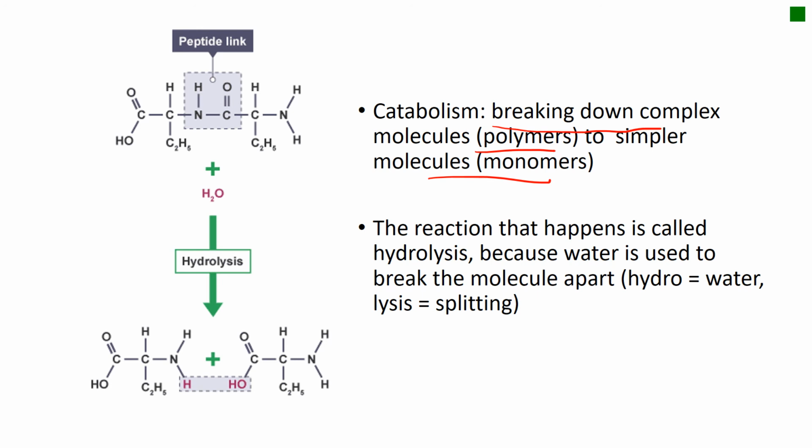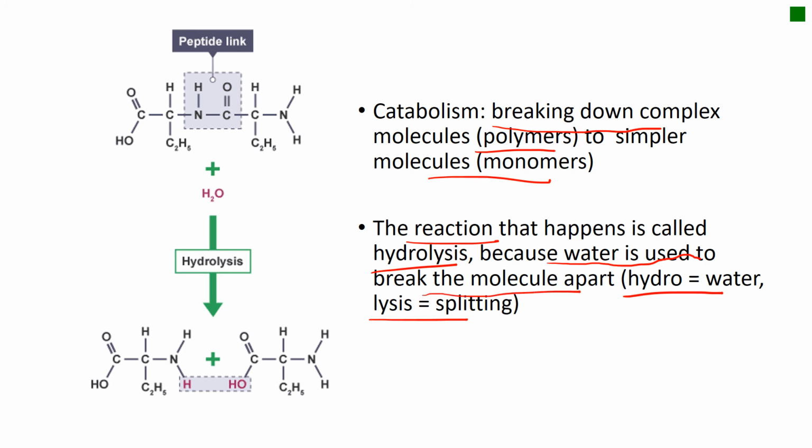Now, the reaction that happens is of course the opposite of condensation, which means it needs a water molecule rather than producing a water molecule as the side product. The specific name for this reaction is hydrolysis. Hydro means water, while lysis is splitting. The name comes from the definition of hydrolysis, because water is used to break the molecule